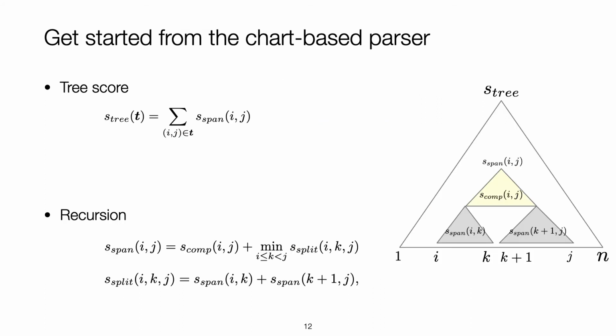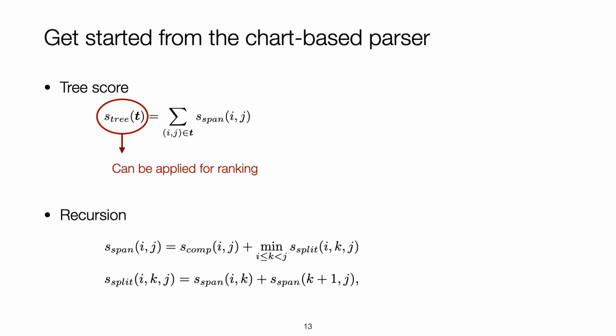The equations in this slide come from the paper of the chart-based parser. First, the score of a parse tree is defined as the sum of the scores of spans in the parse tree. Then the recursion is defined. The score of the span from position i to j is the sum of the compositionality score of the span from i to j itself, and the best possible split score. Since the distance is used as a measure, the smaller the score, the better the parse tree. Finally, the split score is defined as the sum of the scores of 2 subspans from i to k and k plus 1 to j. The figure on the right-hand side illustrates the span score computation.